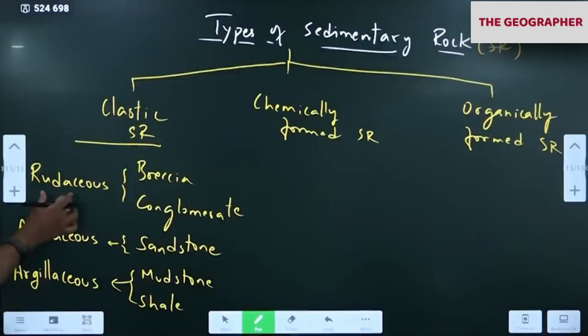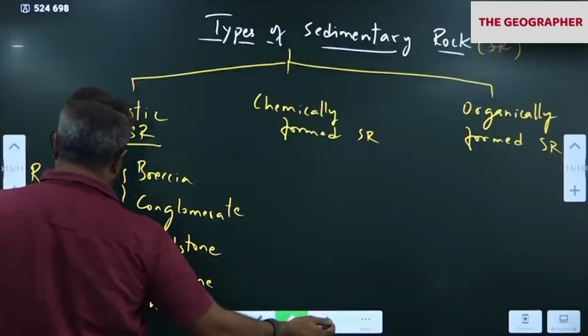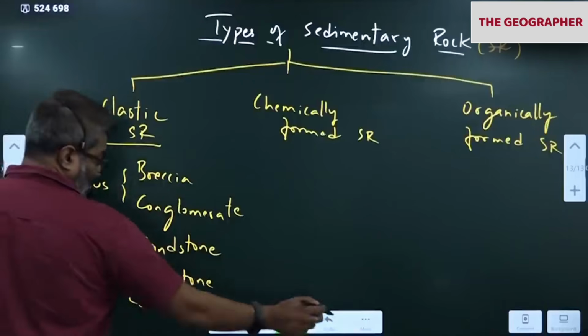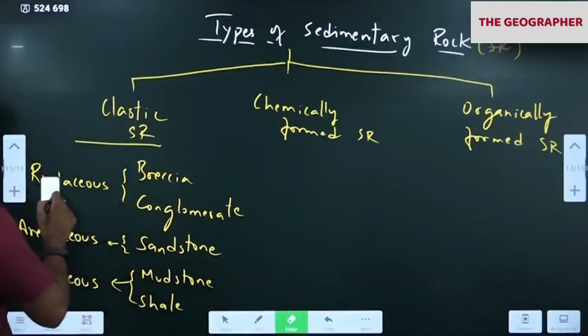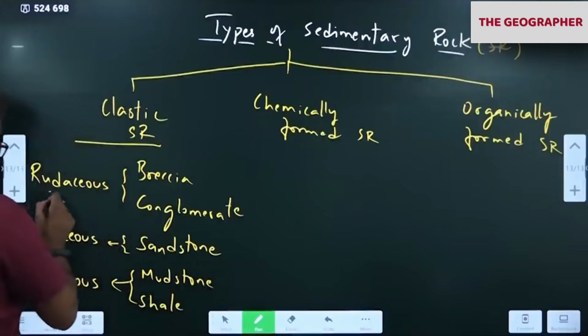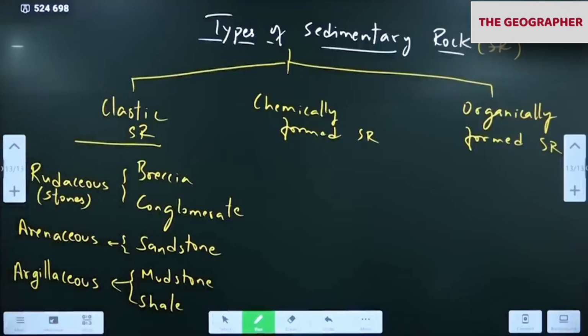Three types of clastic. Rudaceous contains pebbles. All of you understand? Small pebbles or granules. Okay, don't write pebbles, write granule. Or stones. Can I use the word stones? Simple word. Stones. Small stones are there. I showed you both the photos. Conglomerate contained rounded pieces of rock. Breccia contained angular pieces of rocks.